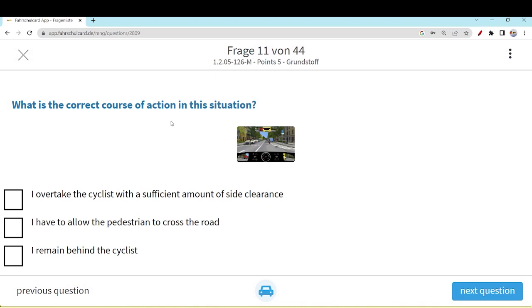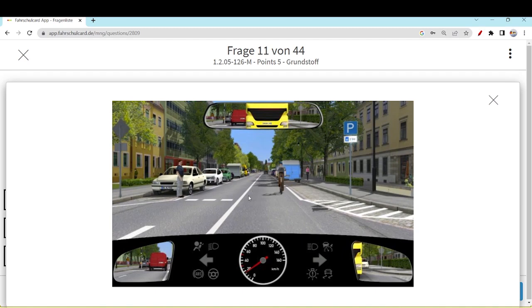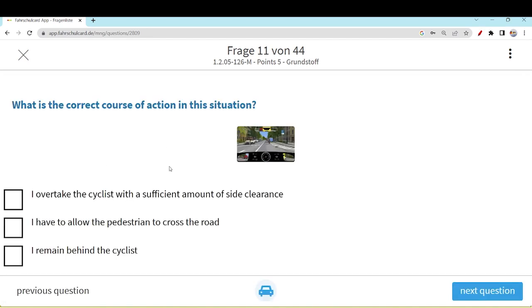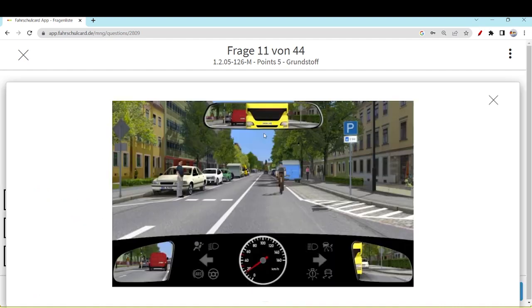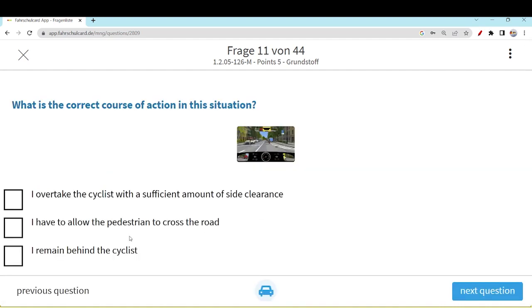What is the correct course of action in this situation? I overtake the cyclist with a sufficient amount of side clearance. No, it's not possible. Solid line, you are not allowed to cross, and you cannot maintain a distance of 1.5 meters from the cyclist. Try to follow the cyclist. Not a good idea. Never try it. You cannot maintain 1.5 meters here. I have to allow the pedestrian to cross the road.